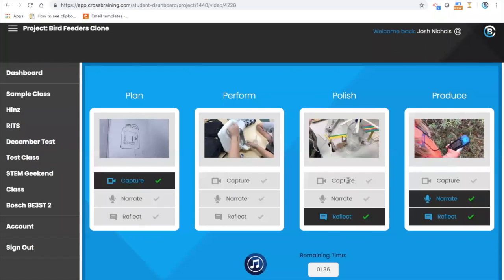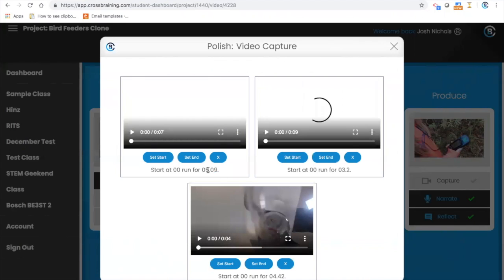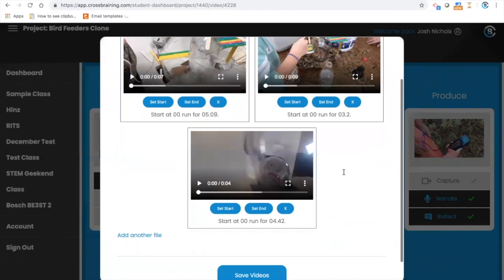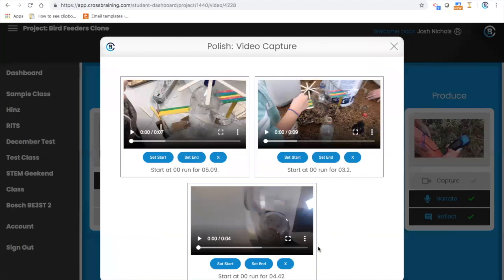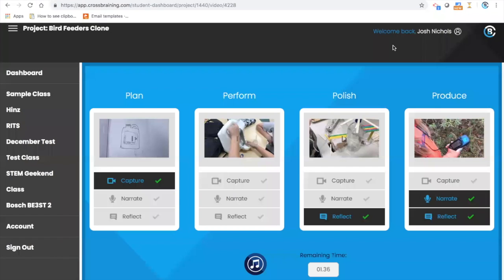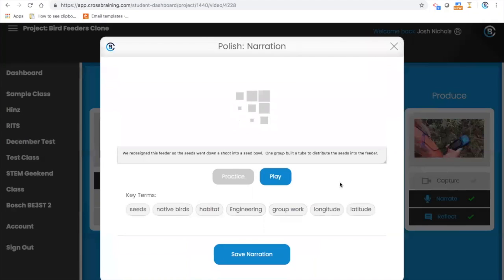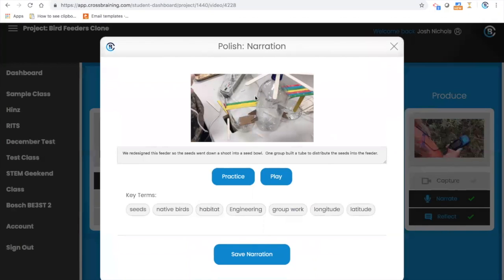So I know that they're addressing that guardrail or that phase in showing me the polish. One thing to also note is I have 5 seconds of video here, 3 seconds here, 4 seconds here. I tell my students, that means you have 13 seconds roughly to say this. And I don't want you to be long-winded. Just get straight to the point, use those terms. And then what you'll see in this one right here, I'm going to go ahead and X out, and I see there's a question. It splices all that video into one video here. So it takes all three, puts them into here, cuts all the background noise out, and it only takes in their narrations.